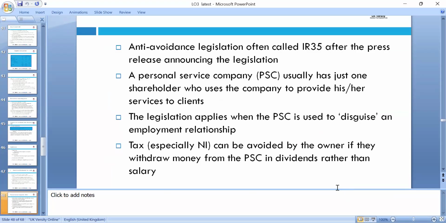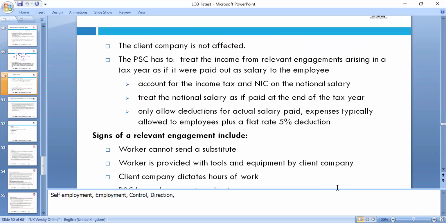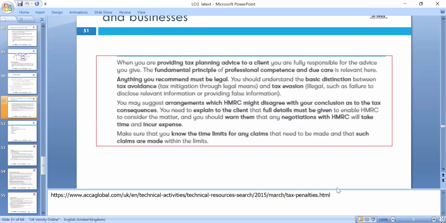There is plenty of anti-avoidance legislation called IR35, with a press release announcing this. Further, we need to look at the contract, control and the related engagement within HMRC, and whether the worker is not classed as self-employed, and we have to do the reporting. The signs of the relevant engagement: the worker cannot send a substitute, and the worker is provided the tools and equipment by the client company.